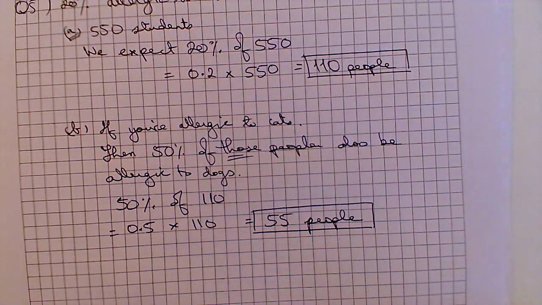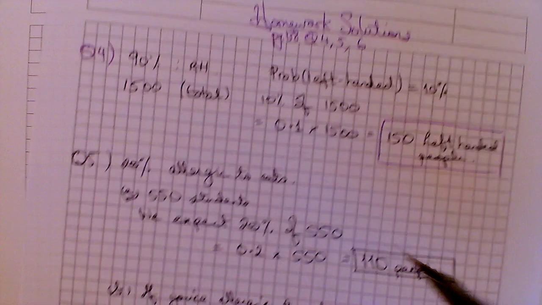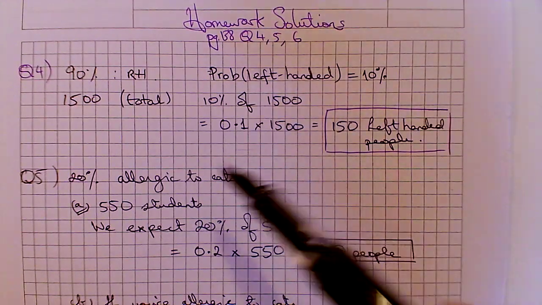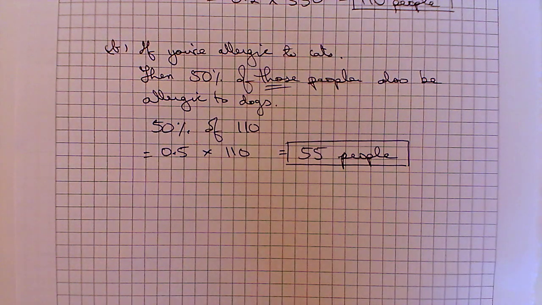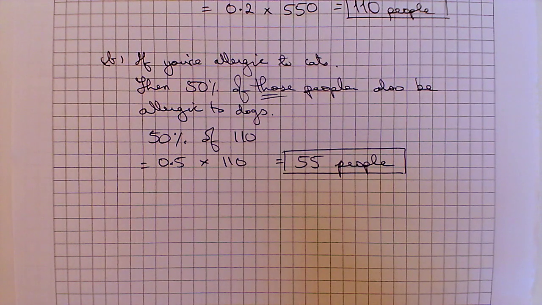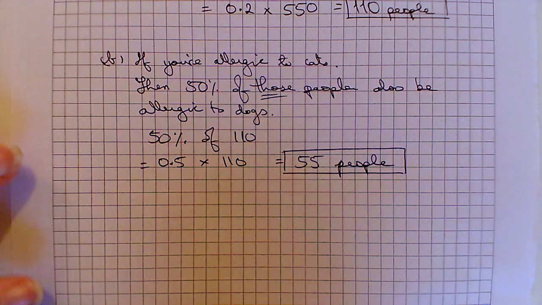Okay, you may have noticed that there's a bit of a problem with the last two questions in that, this one here, question 4, didn't consider people who are not left-handed and not right-handed. They didn't consider ambidextrous people. This question here didn't consider those who are allergic to dogs but not allergic to cats, which is also a possibility. But you just have to work with the questions as you're given them. And they're estimates. So when we're doing probability and statistics, it's not an exact science. We can get exact numbers, but how likely are those to be true depends on how big the numbers are that we started with in the first place.